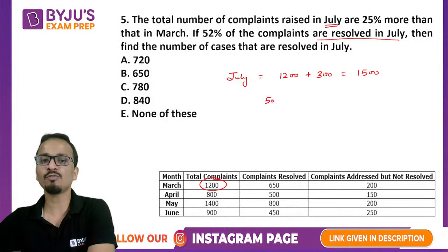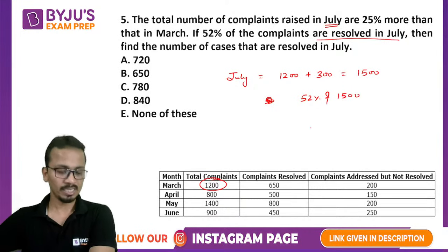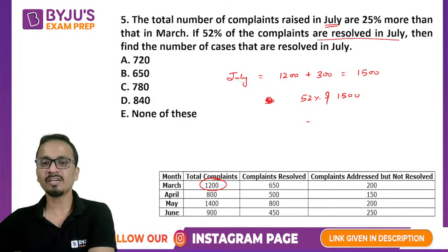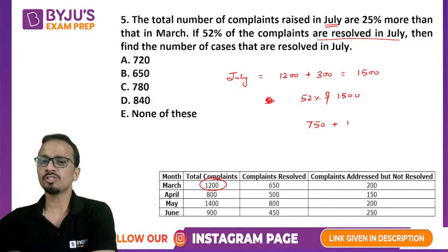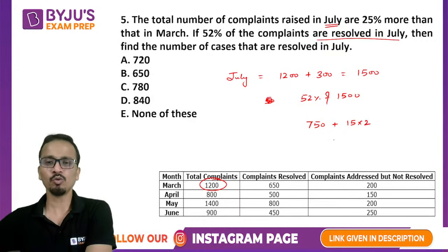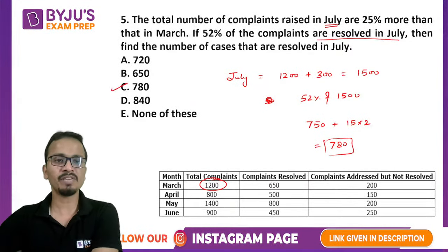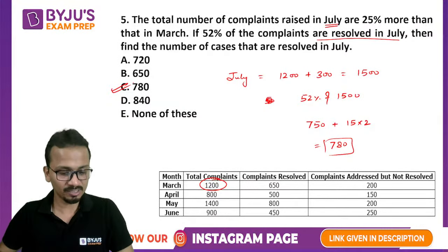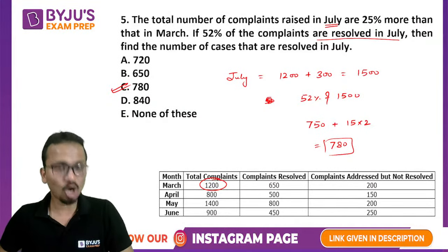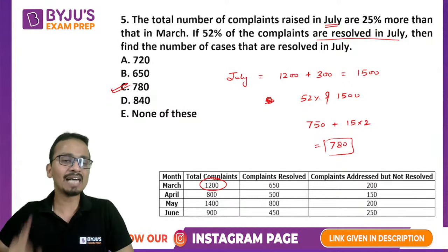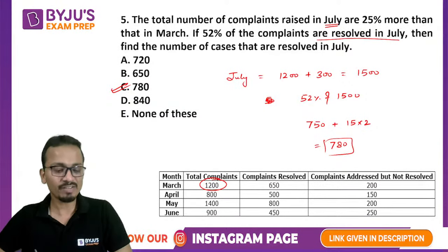So basically we have to find out 52% of 1500. Now 50% of 1500 is 750. And then for the 2%, what will we do? 1%, which is 15, multiplied by 2. So this value will come out to be 780, and that will be your answer. All right, so 780 is the final answer. Not option E, not option A. Careful, the answer is option C, 780.